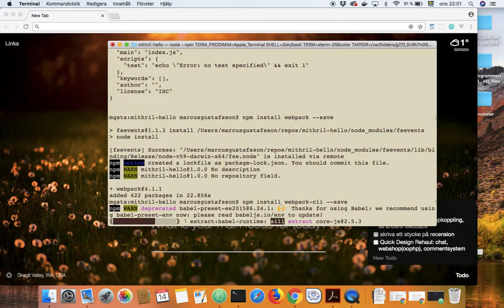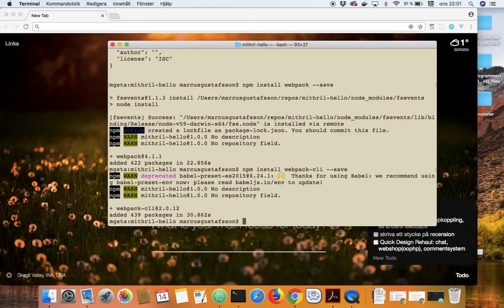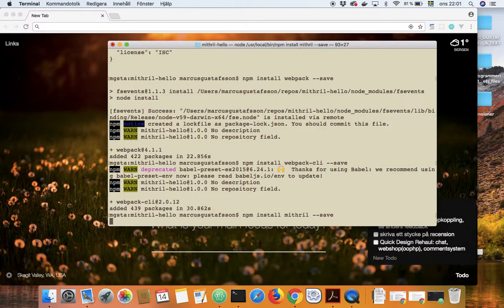To install Mithril with npm is what they recommend, but you can also install it right in the script tag but more for development, I guess. So now we can install Mithril. It's pretty quick because it's a small library.